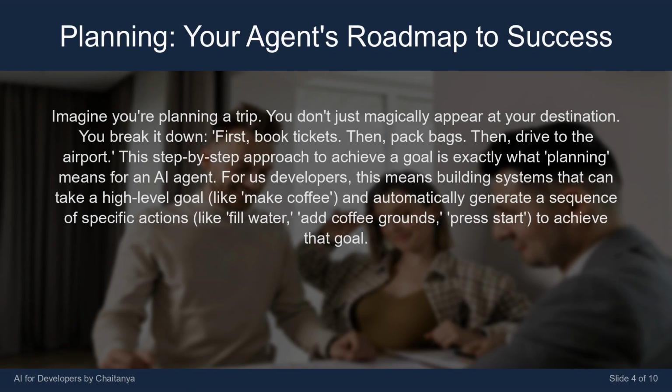Imagine you're planning a trip. You don't just magically appear at your destination. You break it down. First, book tickets. Then, pack bags. Then, drive to the airport. This step-by-step approach to achieve a goal is exactly what planning means for an AI agent. For us developers, this means building systems that can take a high-level goal, like make coffee, and automatically generate a sequence of specific actions, like fill water, add coffee grounds, press start, to achieve that goal.